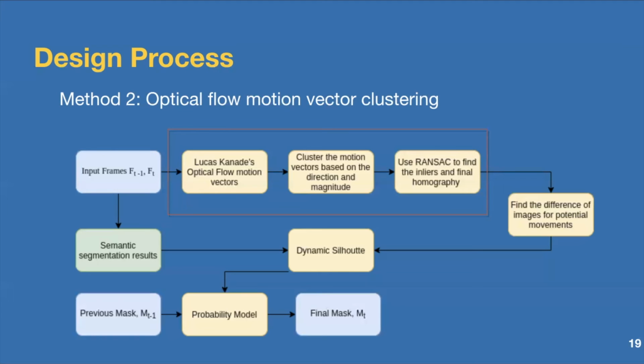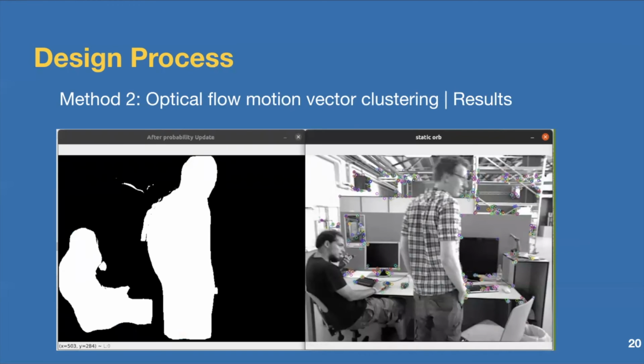Then the difference of images is calculated from these reprojection errors to identify the potentially moving regions. Then this difference image is combined with the semantic segmentation to find the dynamic mask. A probability model is maintained to find the likelihood of a pixel belonging to a dynamic object. This probability map of pixels is thresholded to find the dynamic mask. Examples of this method are shown in the figure.